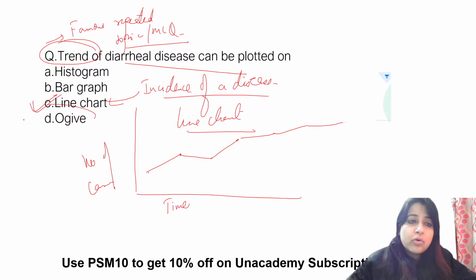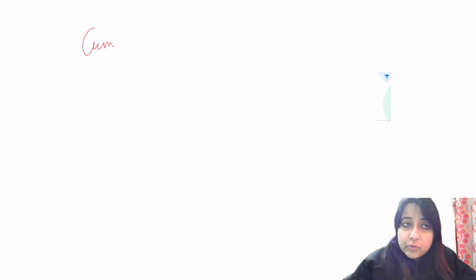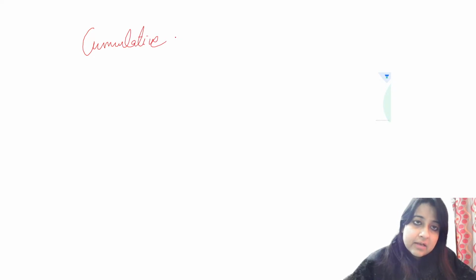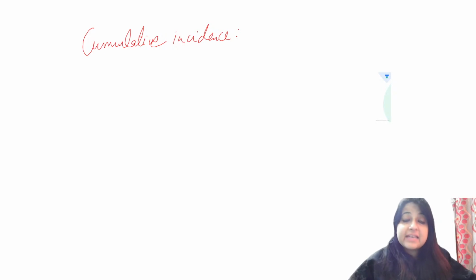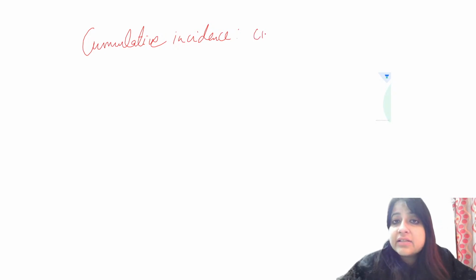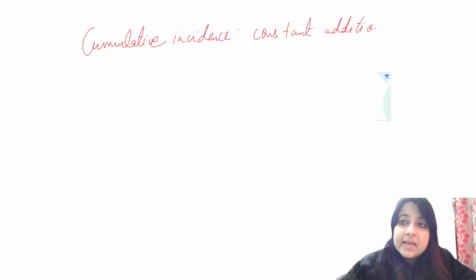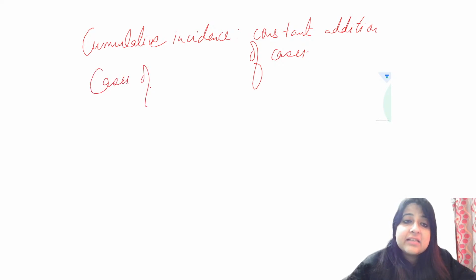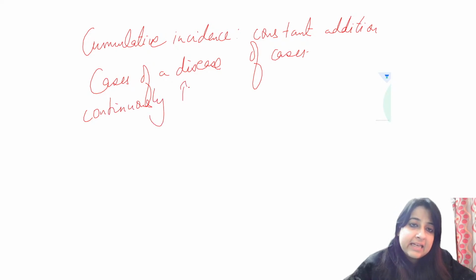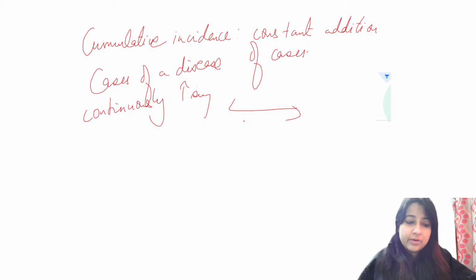But what does an ogive do? So if you see the word cumulative incidence, or you see the word constant addition of cases, or you see the words like cases of a disease continuously increasing, so what is the graph that you're going to use over here?